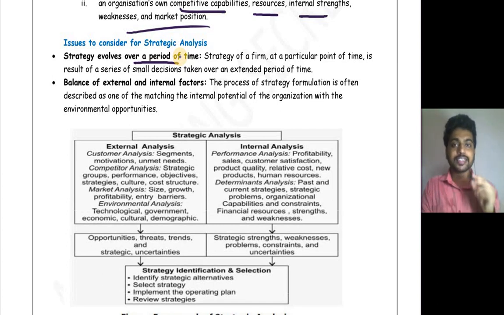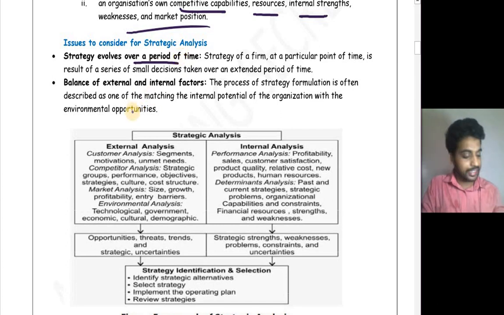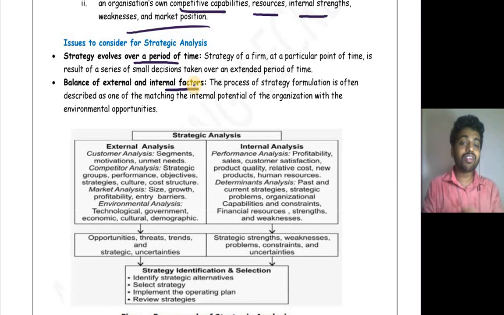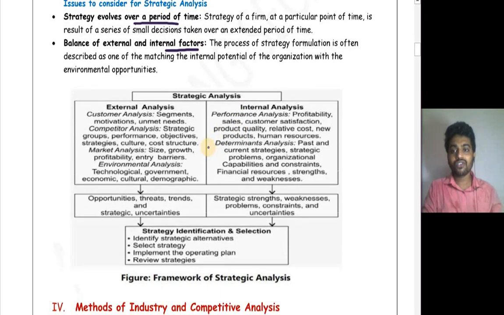This should be considered while analyzing a strategy, that is, analyzing the internal and external environment. Balancing of external and internal factors: you should match external opportunities and threats with internal strengths and weaknesses. So you should maintain a balance between internal and external factors.